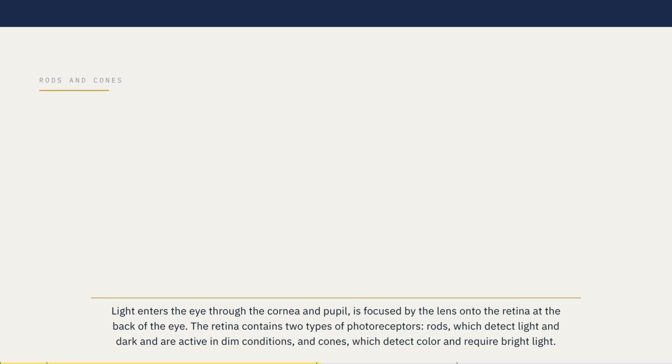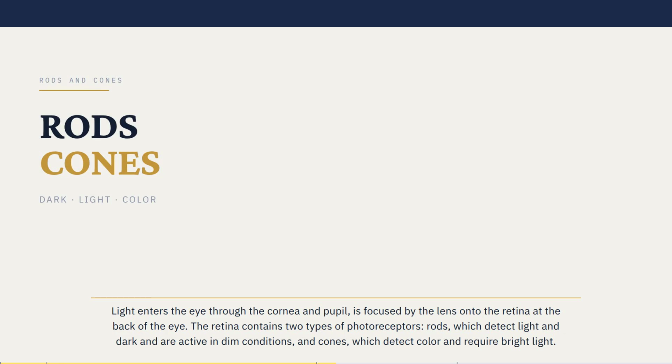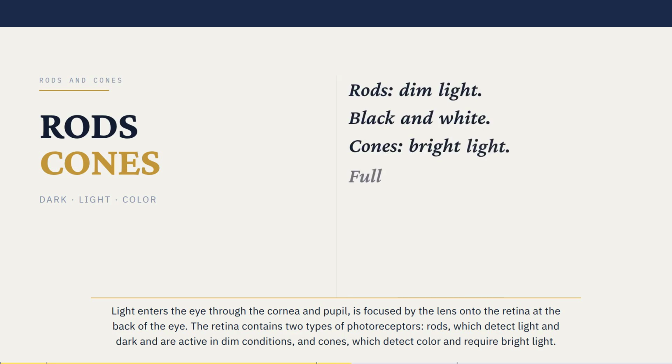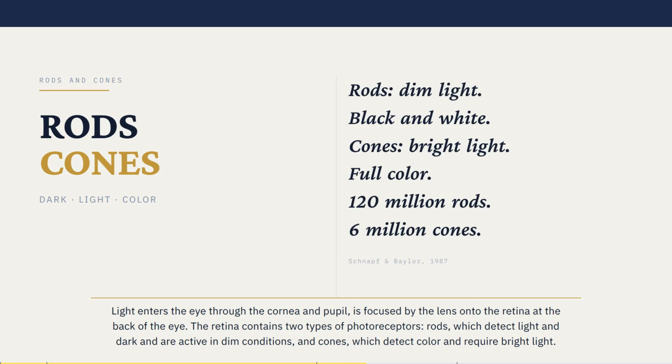Light enters the eye through the cornea and pupil, is focused by the lens onto the retina at the back of the eye. The retina contains two types of photoreceptors, rods, which detect light and dark and are active in dim conditions, and cones, which detect color and require bright light.